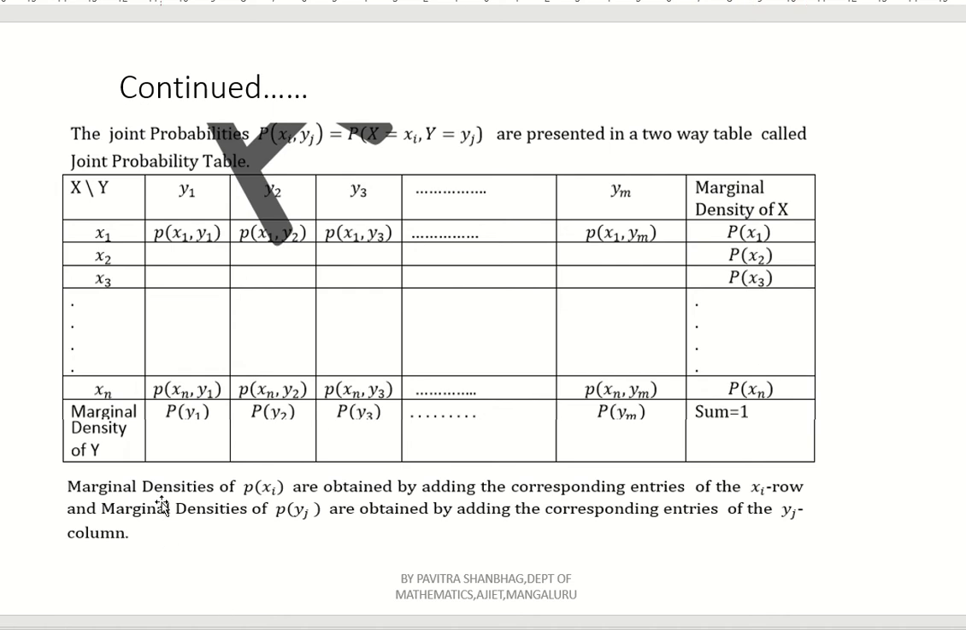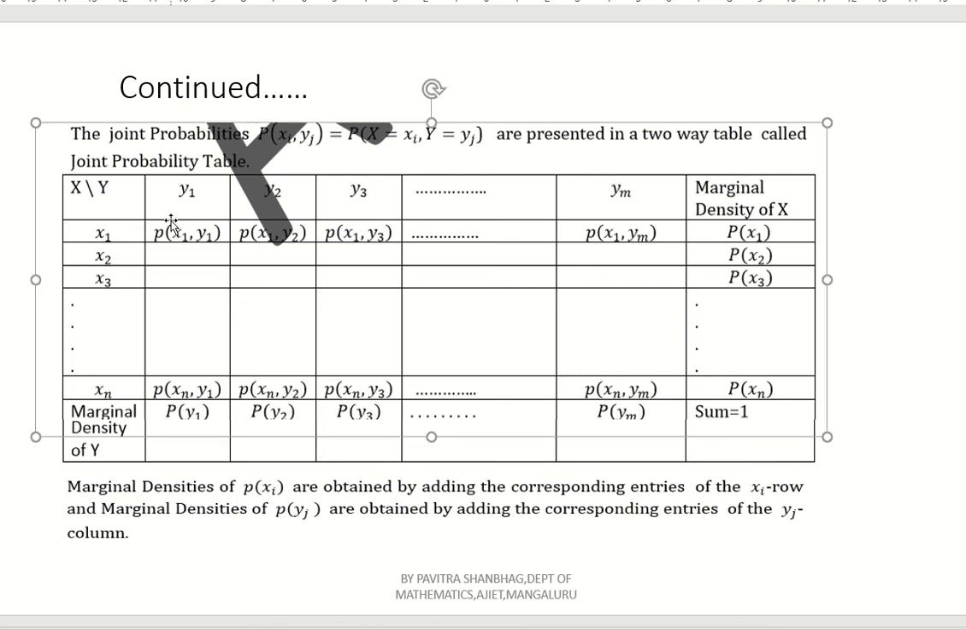Now marginal densities P of xi are obtained by adding the corresponding entries of the xi row, and marginal densities P of yj are obtained by adding the corresponding entries of the yj column. This I have already explained. That is, whatever you add in the column, that is P of y1 for the first one, similarly for the second one P of y2, and so on up to P of ym for the last column. Similarly for the row, P of x1, P of x2, and so on, right?